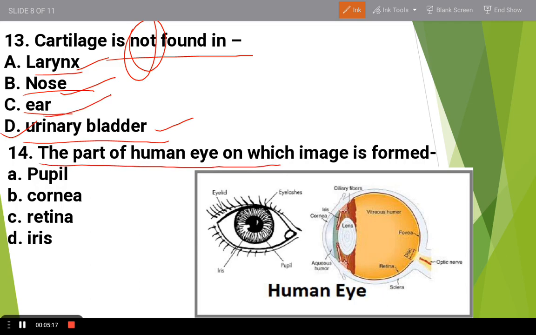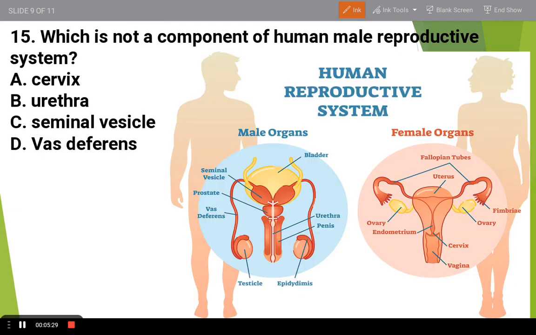Now the next question is: the part of the human eye in which the image is formed. Where is the image formed in the human eye? The options are pupil, cornea, retina or iris. So the right answer is retina.